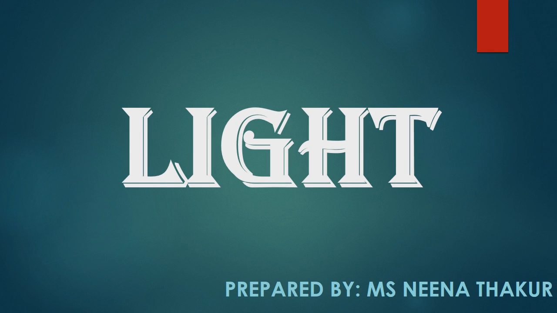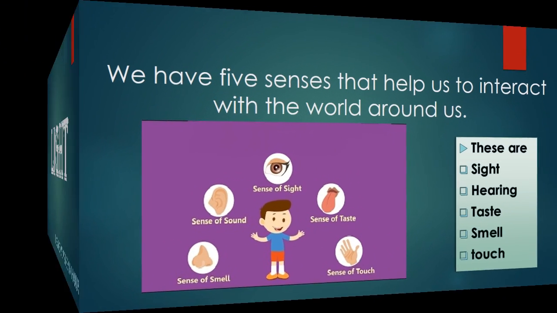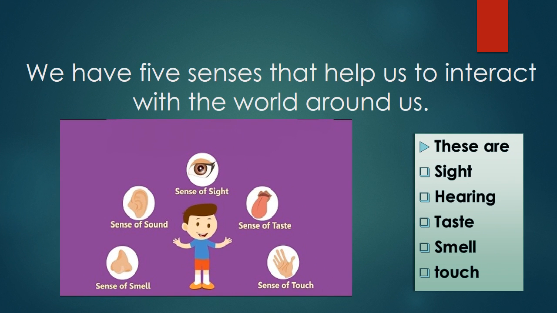Hello everyone, in this module we are going to learn about light. How do we humans perceive the things around us? We have 5 senses that help us to interact with the world around us. These are sight, hearing, taste, smell and touch.